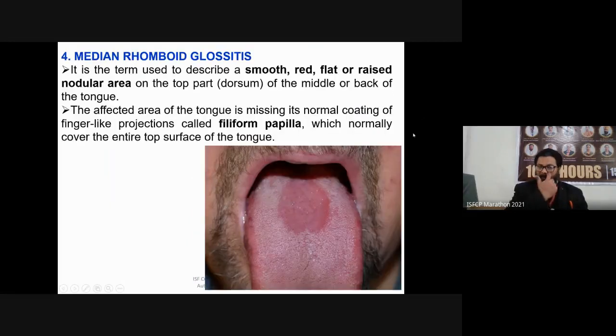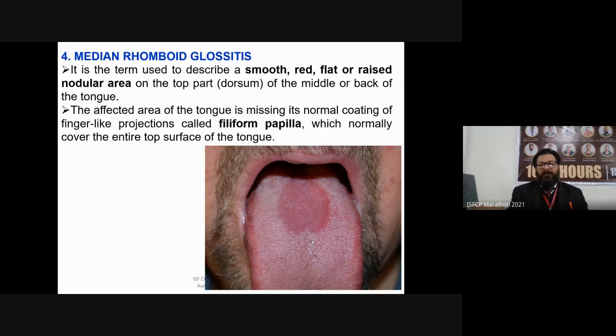Next is median rhomboid glossitis. On the tongue at a particular site, there is a formation of some finger-like projection, nodular. It is the term used to describe a smooth, red, flat or raised nodular area on the top part of the middle or back of the tongue.